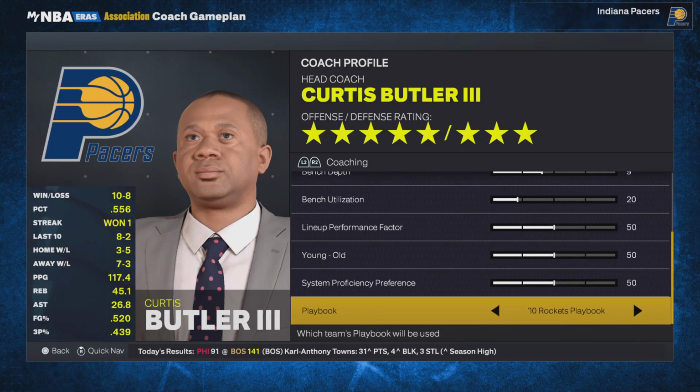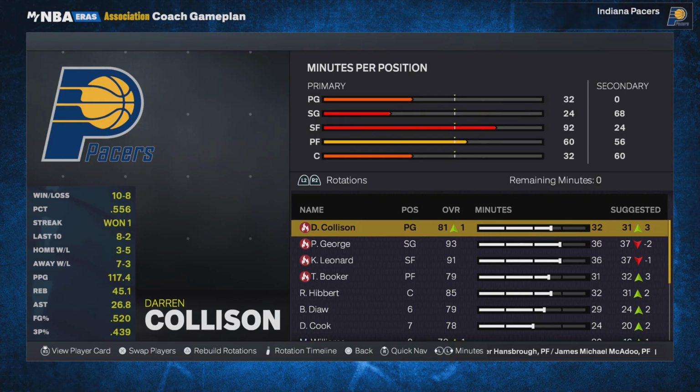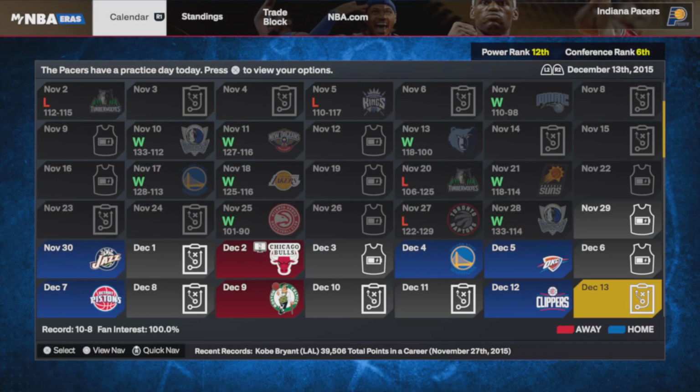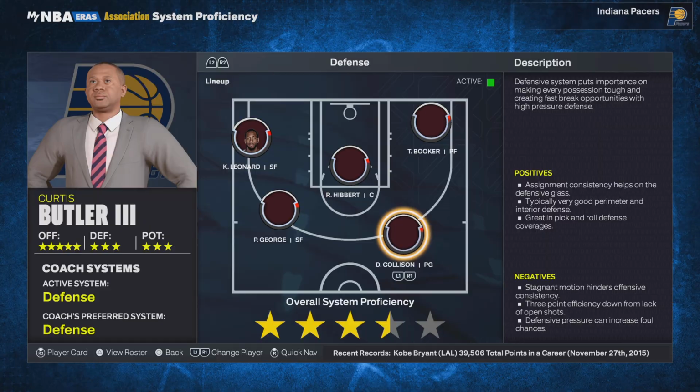The Blazers? Why the fuck are the Blazers? What system are they trying to run?